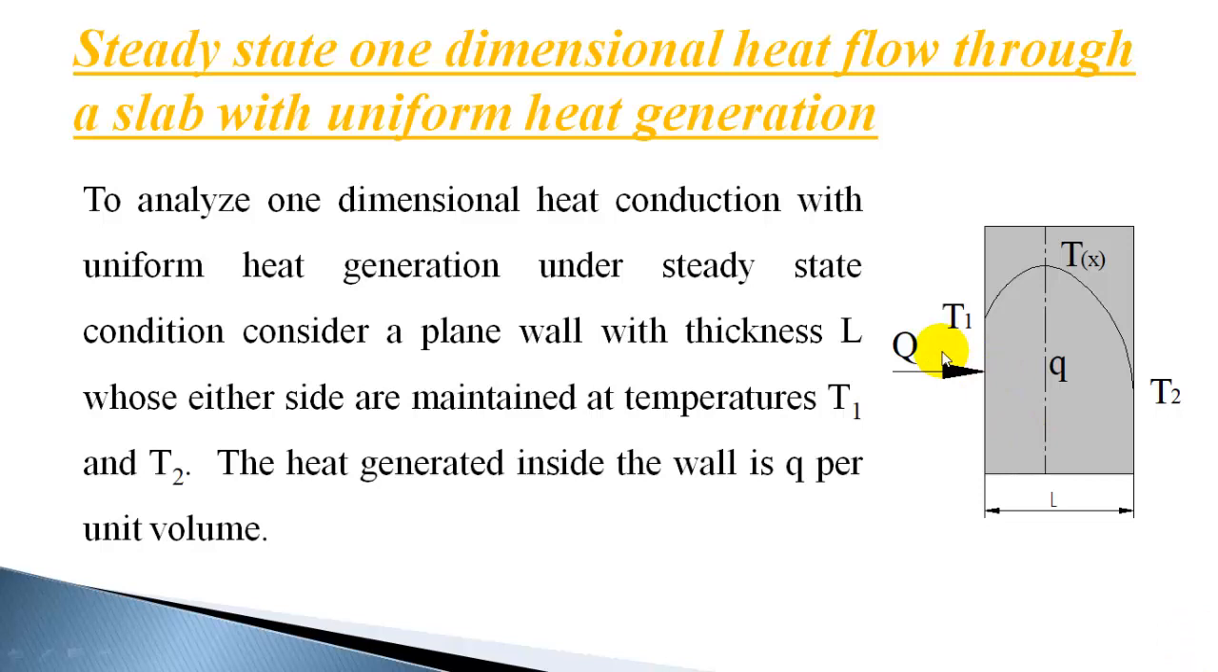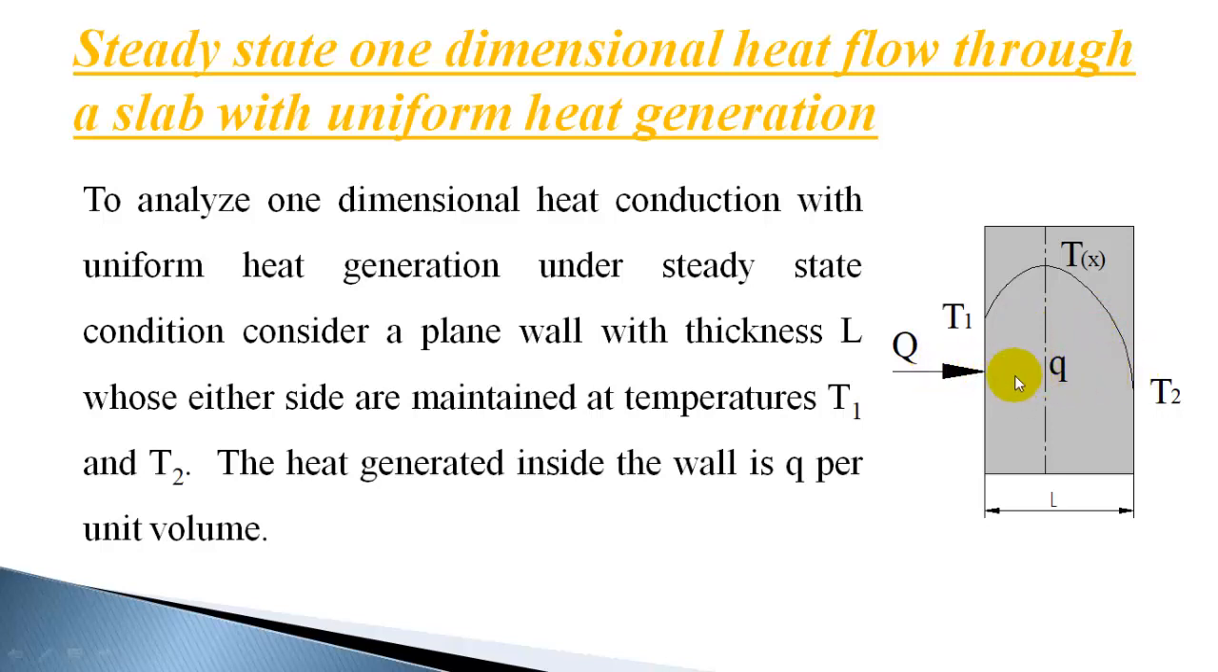Now consider a slab with the temperature T1 at the left end and T2 at the right end. Within the slab, heat is generated at a constant rate and it's given by Q. So Q is the heat generation per unit volume, per unit time. Now the question is to find out how the temperature varies within this slab, and the heat conducted through the wall.